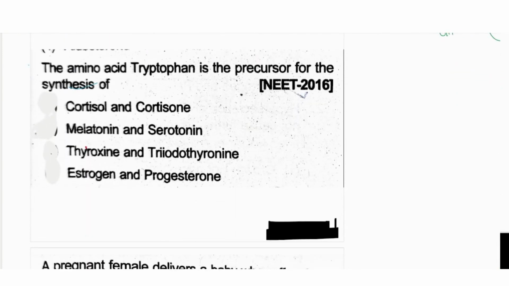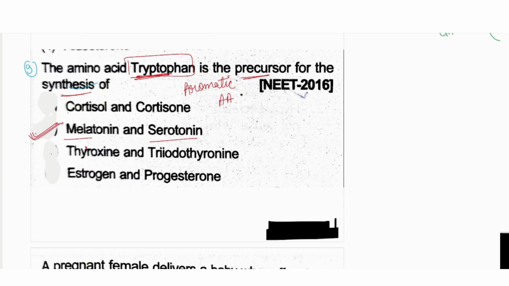Now question number 9 is here. The amino acid tryptophan is an aromatic amino acid. It is a precursor of which of the synthesis? Actually, melatonin and serotonin are synthesized from the amino acid tryptophan. So we will go with this one.